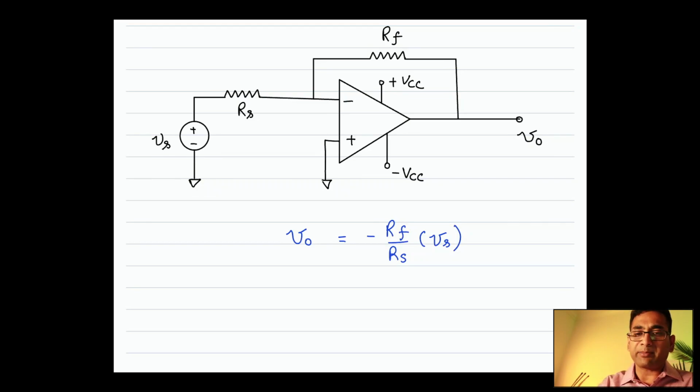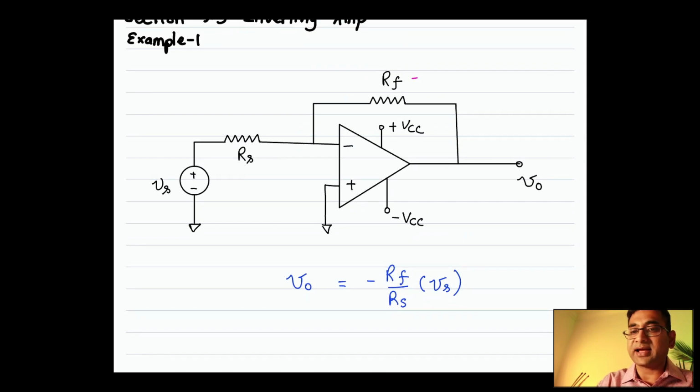Let's put some really simple numbers to this and do the math. I don't know, pick a value of 30 kilo ohms for RF. I'm just making up numbers. Let's pick a value of RS equals 10 kilo ohms.